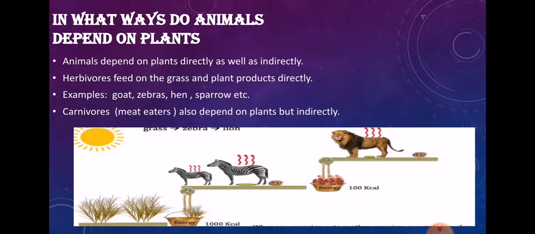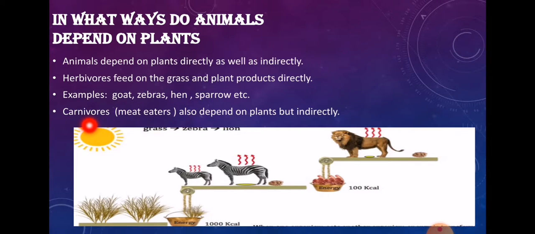All these animals and birds that feed on plants are called herbivore animals. These herbivores depend on the plant for their food directly. For example, you can see that goat, zebra, hen, and sparrow, which is a bird, depend on plants for their food. Okay.